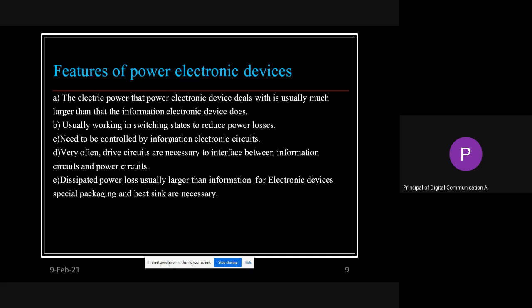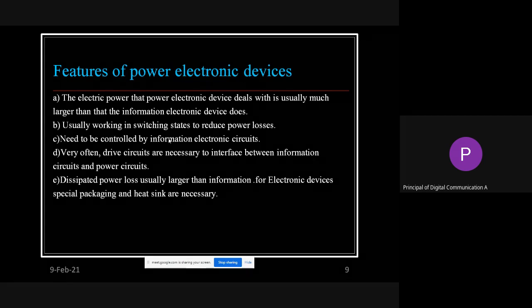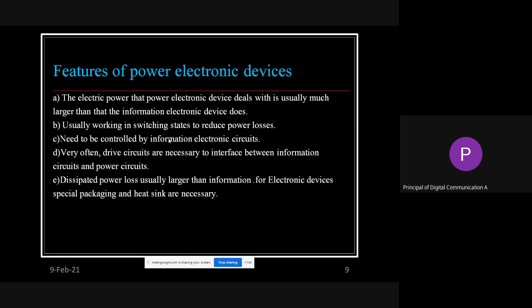Then the different features of these power electronic devices, and how they differ from your normal electronic devices. They are usually larger, used for power-related applications. Mainly they are used as a switch, because whenever higher power comes into the picture, the security of the components, that is damage to the component, is very hazardous. So to avoid that, the switches are very important.